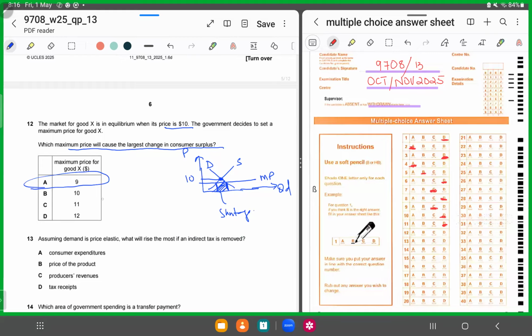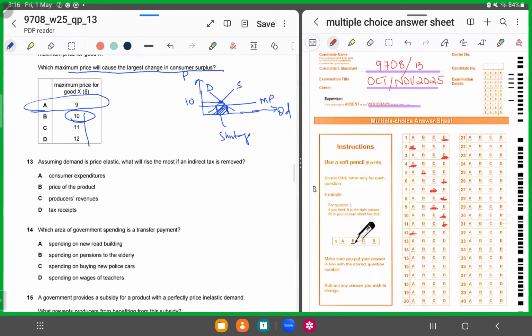So of the prices 10, 11 and 12, 10 was at equilibrium, so there was no change. At 11 and 12, there would be excess supply. We want excess demand. Excess demand exists at a price below the equilibrium, that is at 9. So for 12, it has to be A.